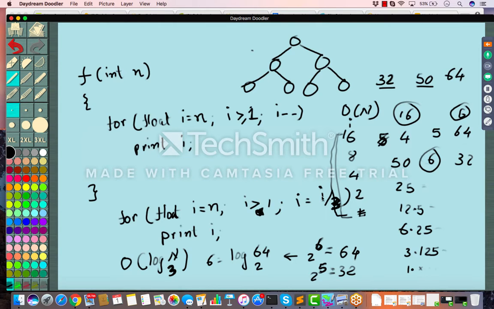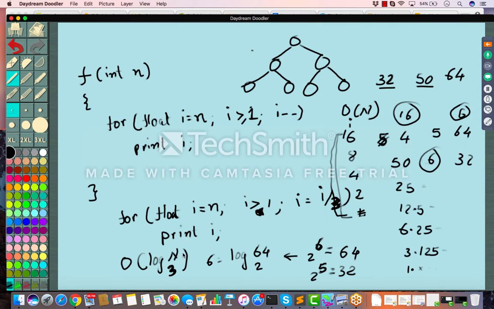Okay, so whenever you break up your number of inputs in half, repeatedly half, half, half, every time you keep breaking it into half, your time complexity changes logarithmically. If it is half, then it is log n base 2. If you break your input into 3 parts, then it is log n base 3. If it is 5 parts, log n base 5. If it is 10 parts, log n base 10.